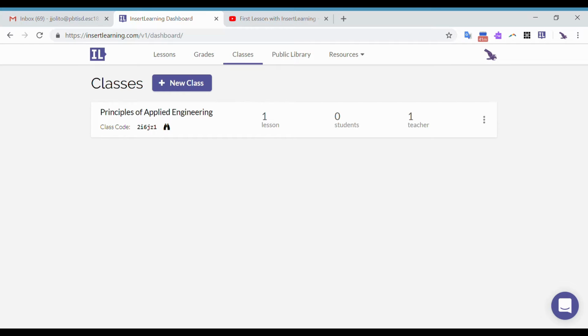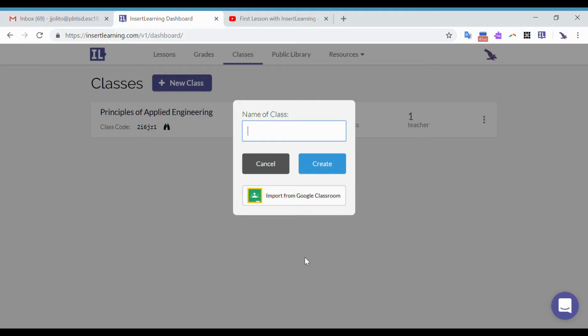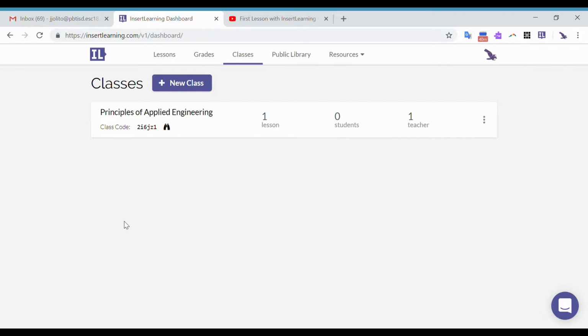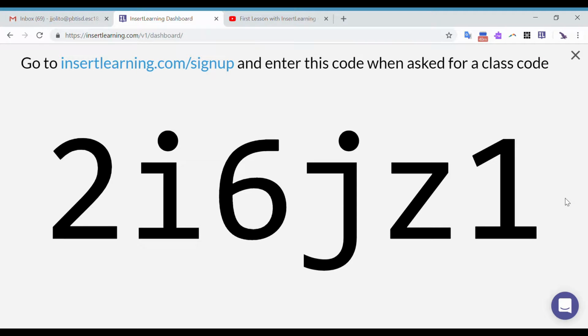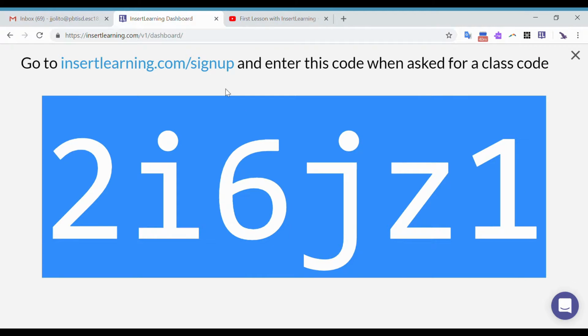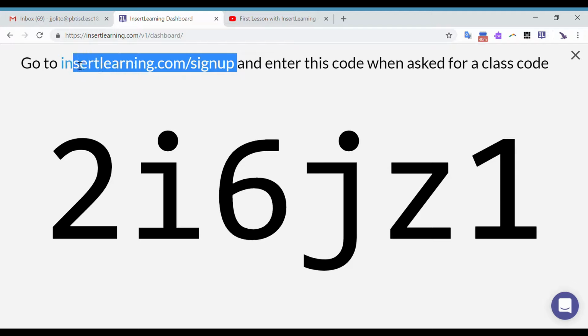So now that you have your class set up, next thing that you need to do is add students to it. And there are actually two ways to do this. Whenever you created the class, if you imported your Google Classroom and you already have students in there, then they will automatically be integrated into your class here. If you want your students to manually enroll, all you have to do is click on this icon here, and it's going to give you the class code right here and the link that they have to go to so that they can sign up for your class.